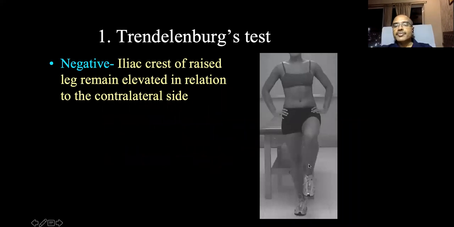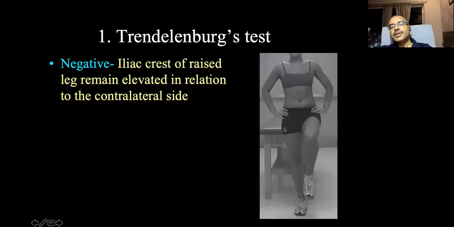Remember that whenever the person stands on one leg, that means he's standing on the right leg and the left leg is taken up, this side of pelvis will go up. That is because of the contraction of the abductors which are attached from the pelvis to the greater trochanter. Because these abductors contract, they pull the pelvis downwards, so this side of pelvis goes up. Okay, that is a normal abductor mechanism. And this movement takes place at the fulcrum, that is the hip joint.